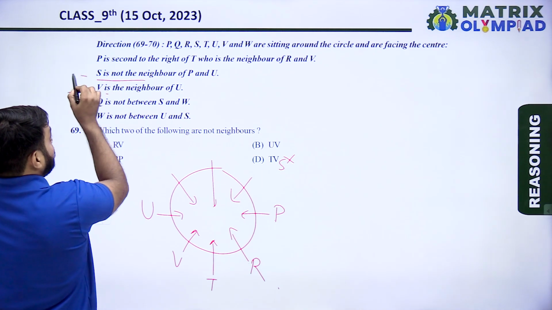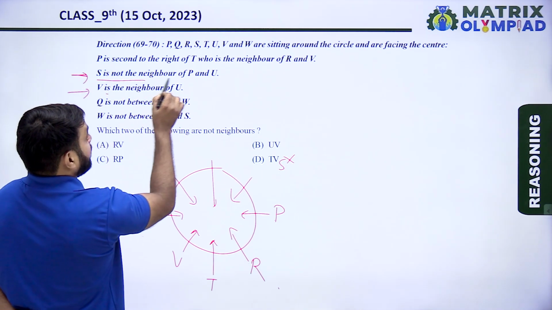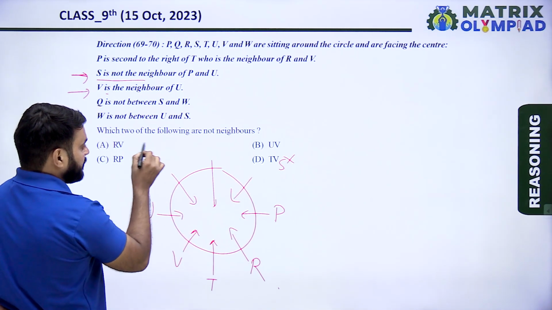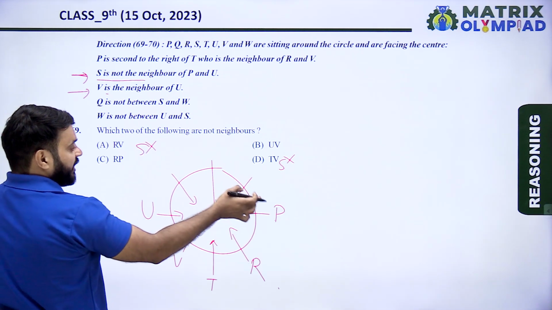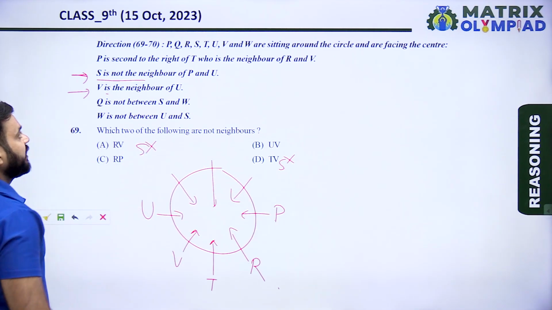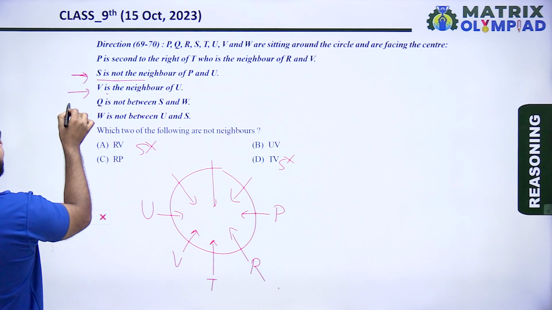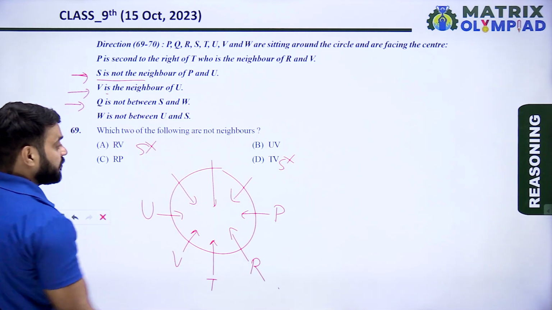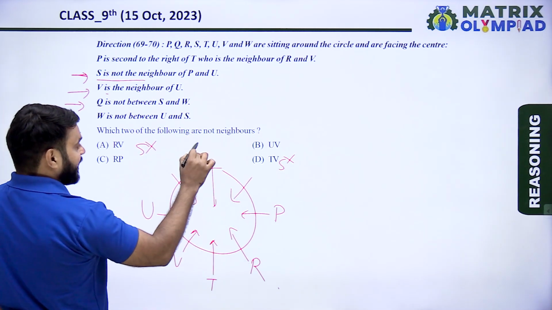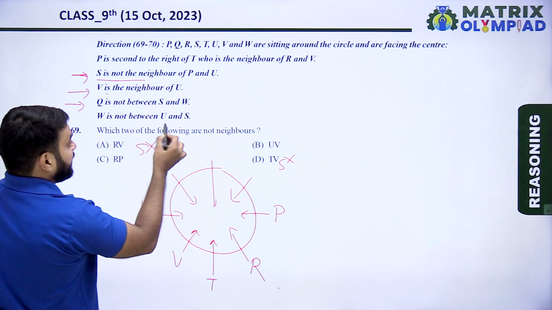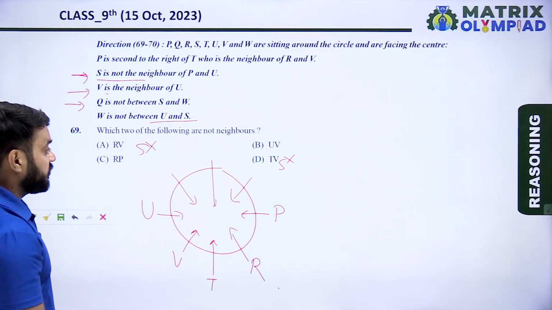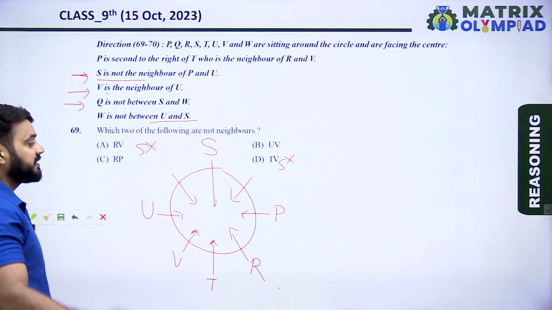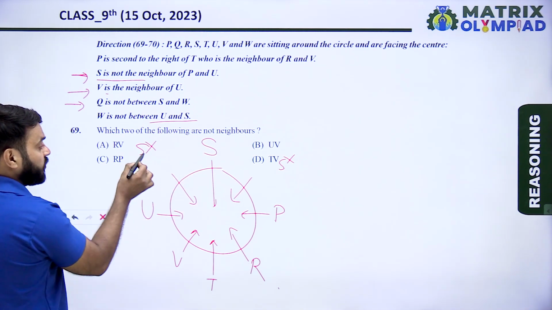So according to second information, S is not the neighbor of P and U. So S की place यहाँ नहीं हो सकती और यहाँ पे भी नहीं हो सकती, because S ना तो P का नेबर है ना U का नेबर है. So let's move on to the next information. Q is not between S and W. W is not between U and S. S की प्लेस यहाँ हो जाएगी, बिकॉज S यहाँ पे नहीं हो सकता.